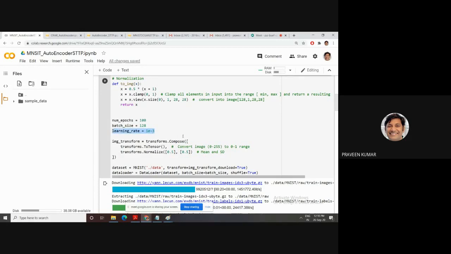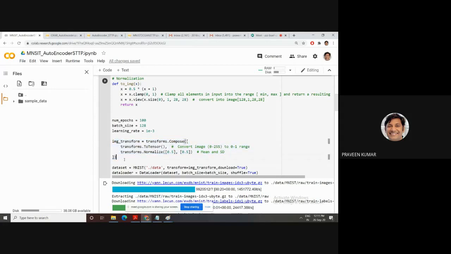The next concept is that whenever you send any data to your encoder, you must transform this data, because a grayscale image is in the 0 to 255 range. First convert it into a tensor, meaning the 0 to 1 range is converted. How do we convert? transforms.ToTensor is the one function. Then we normalize this. Normalization is based on the standard deviation. The standard deviation value is 0.5. This is the standard normalization formula.